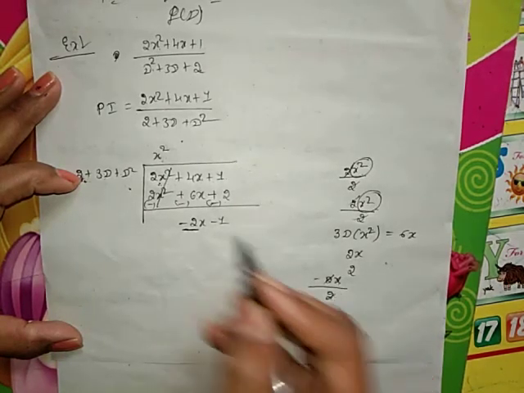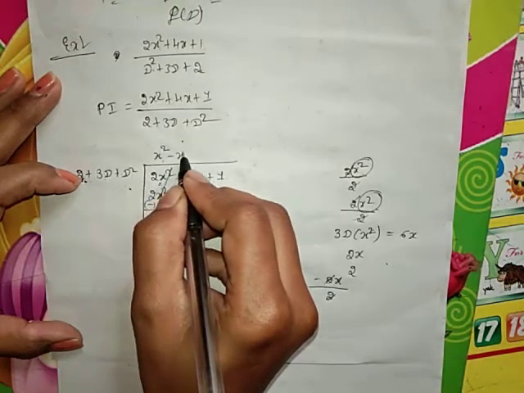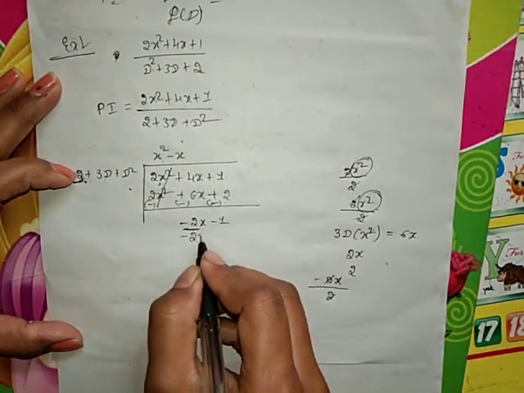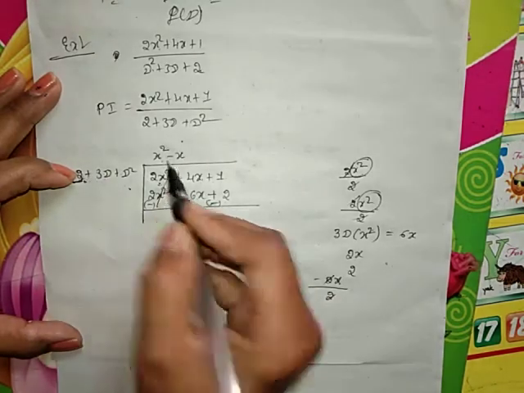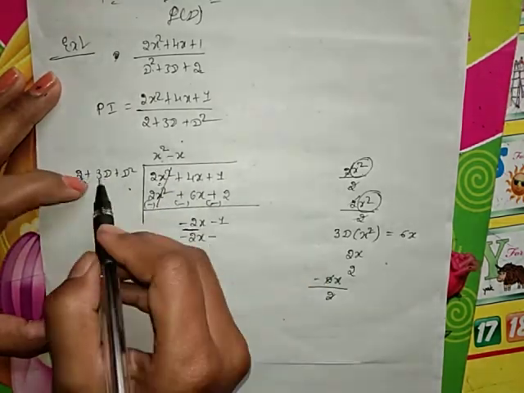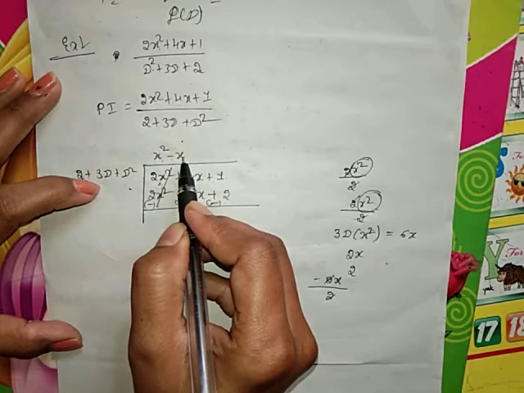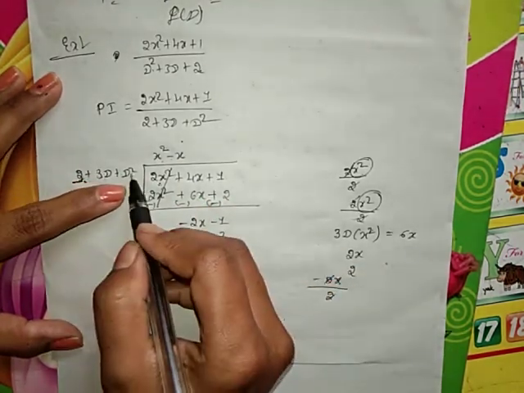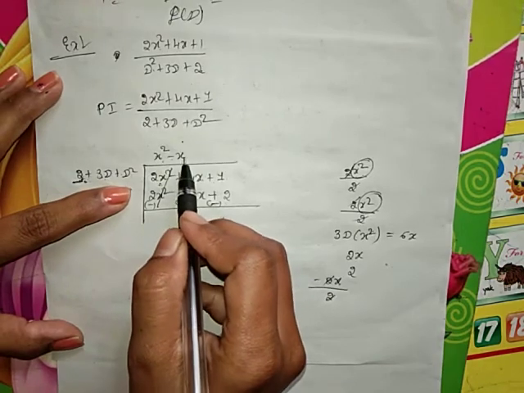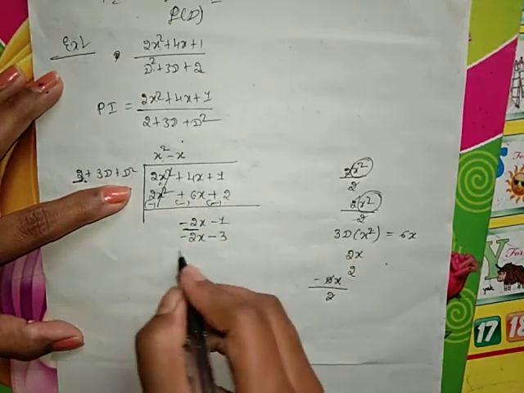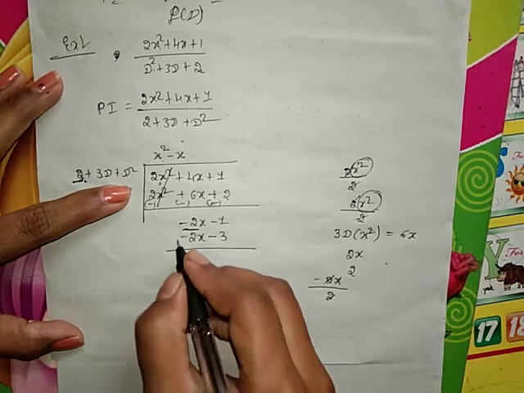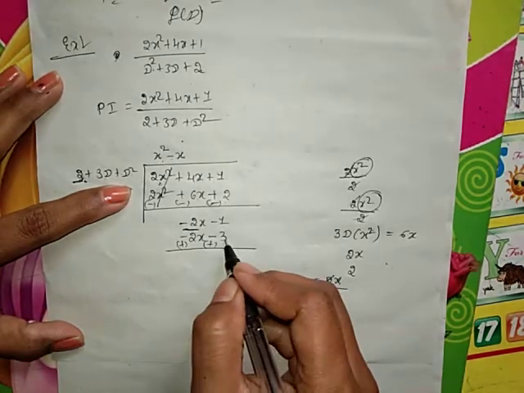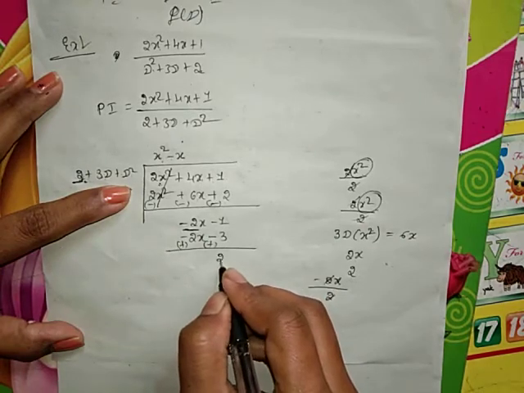Choose the minus x as a quotient, minus x. 2 into minus x is minus 2x, plus into minus, minus. 3 into derivative of x. Derivative of x is 1, 3. Second derivative of x is 0. So left it. Reverse the sign. Plus 3 minus 1 is plus 2.